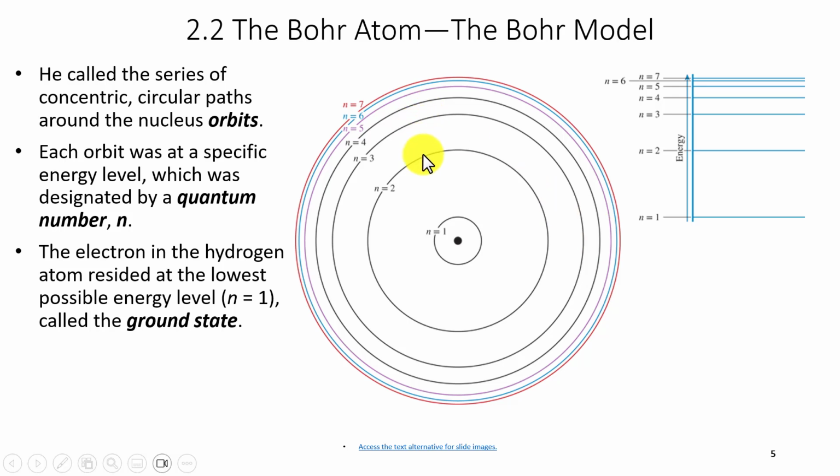Those will emit a visible spectrum, a particular light. And obviously, the smaller the change in energy, the lower the energy, the lower the frequency, the longer the wavelength, so it will be towards the red end of the spectrum, versus 6 to 2, which is a higher energy gap, meaning higher frequency, shorter wavelength, so this energy transition here from 6 to 2 will be towards the violet end of the visible spectrum.